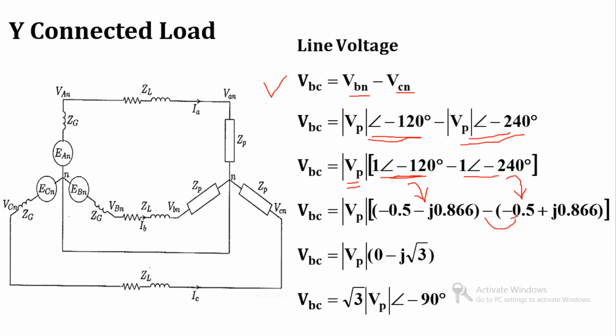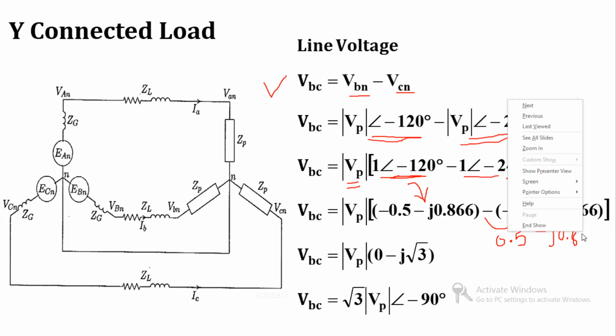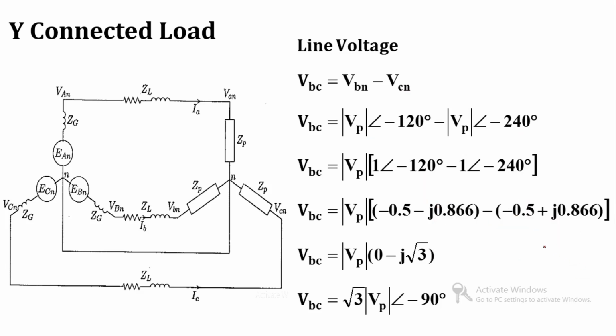Again this is equal to plus 0.5, because minus minus becomes plus, and this minus plus becomes minus j 0.866.